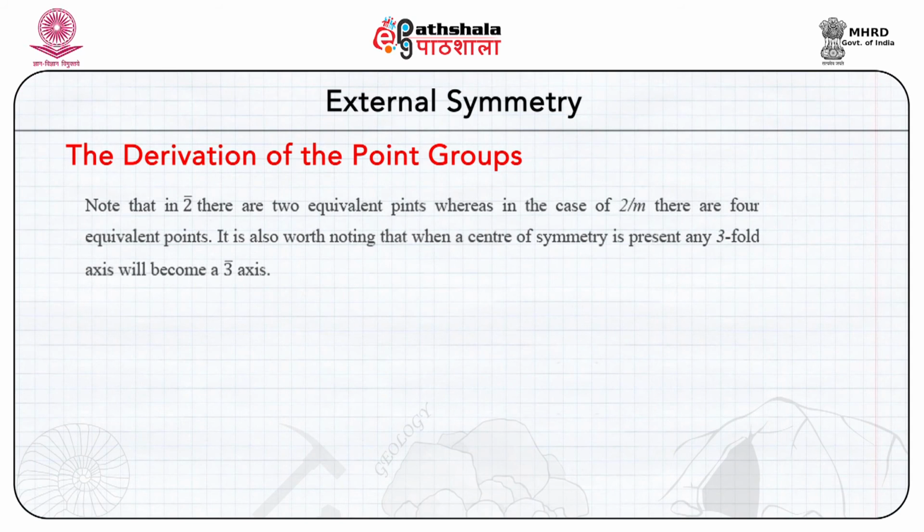These combinations themselves are point groups and are designated as 2 by m, 4 by m and 6 by m. Note that in bar 2 there are 2 equivalent points, whereas in the case of 2 by m there are 4 equivalent points. It is also worth noting that when a center of symmetry is present, any 3-fold axis will become a bar 3 axis.